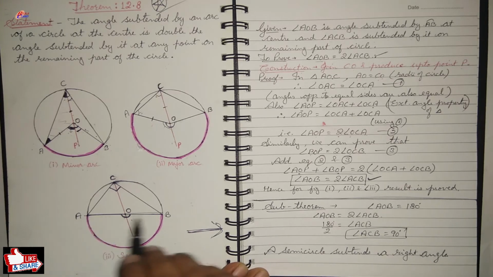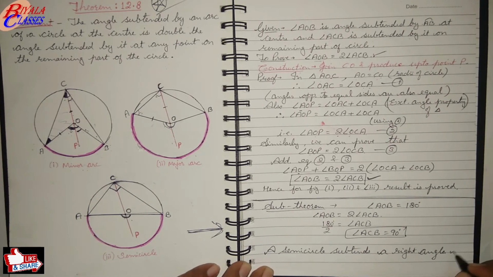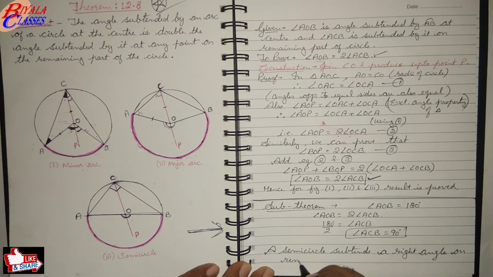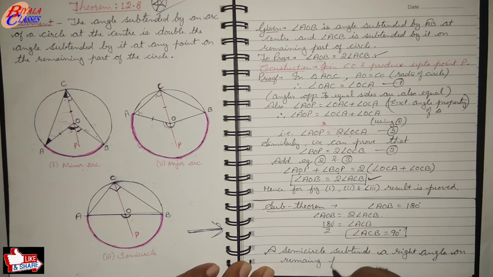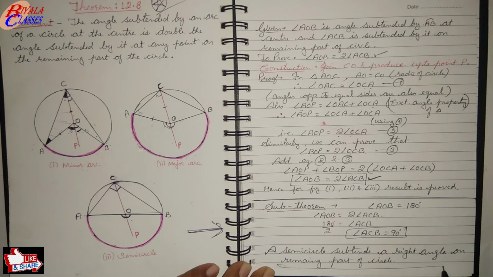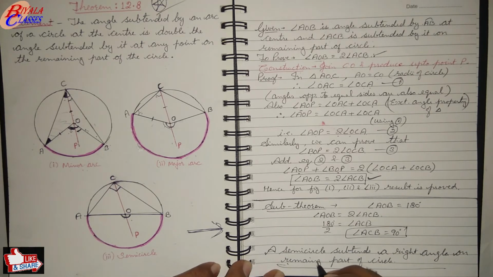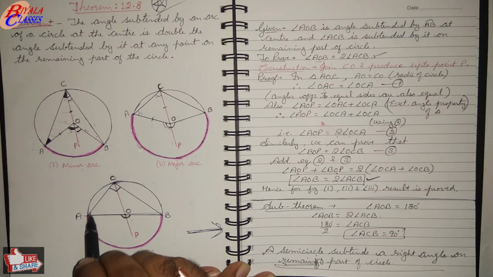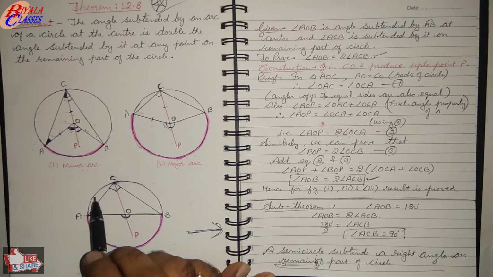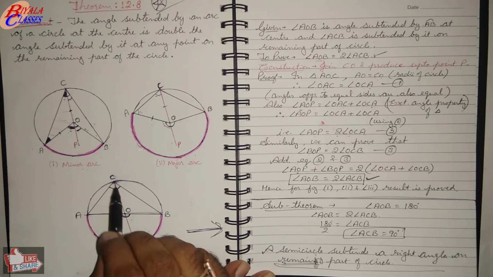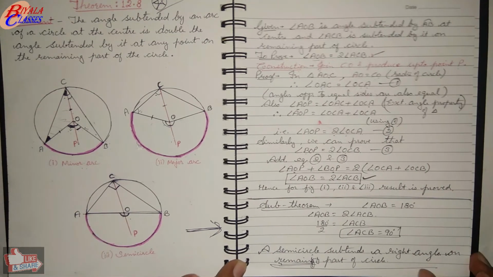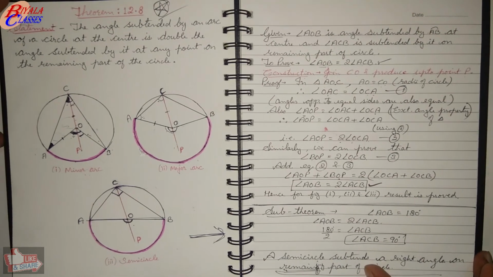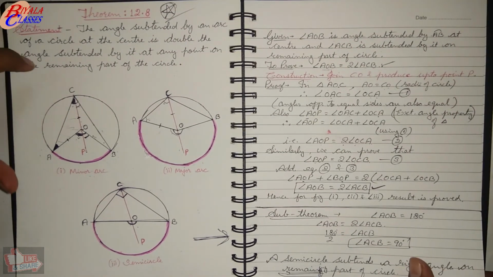So a semicircle will subtend a right angle on the remaining part of the circle. The remaining part is also a semicircle. So we can also say that the angle formed in a semicircle is a right angle, because this angle is formed in the semicircle itself. So this is one of the sub theorems, or the property, the result which is based on this theorem.